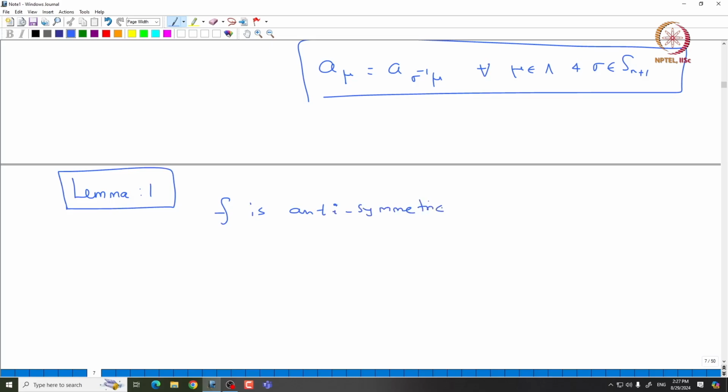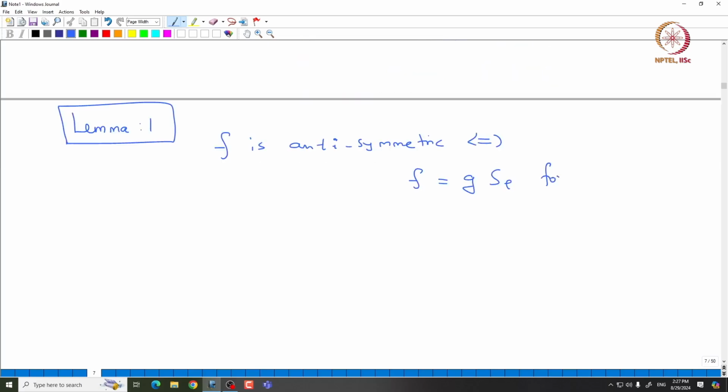One can prove that f is antisymmetric if and only if you can write f as g times s rho for some symmetric element g. Okay. So, this is something easy to prove. So, let us actually prove this.